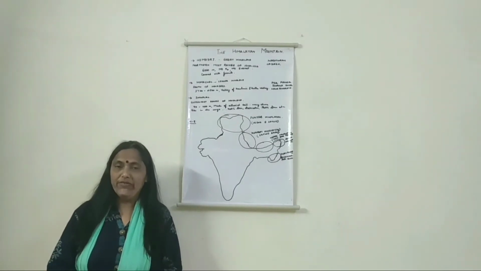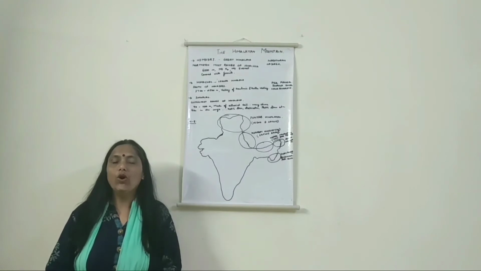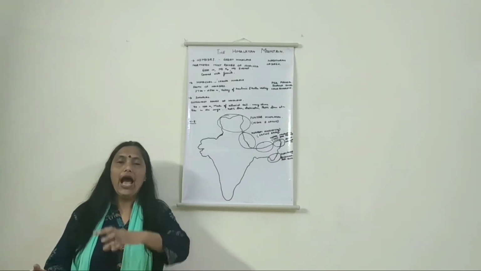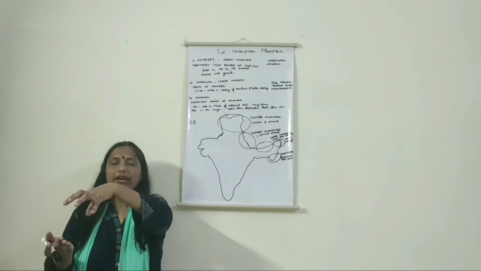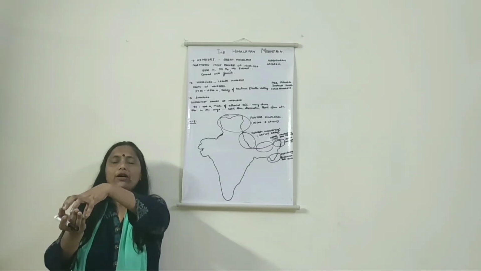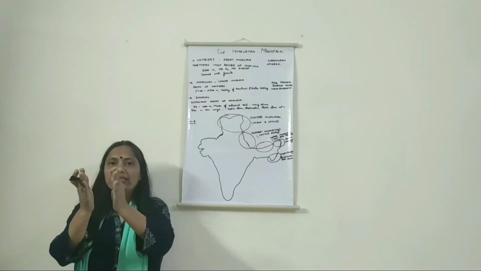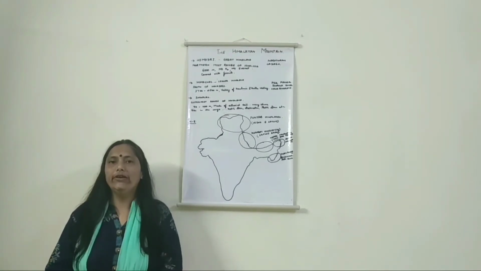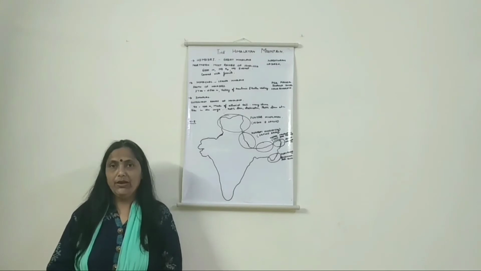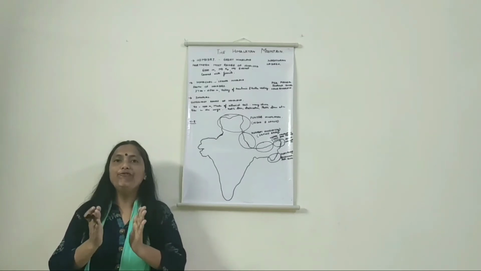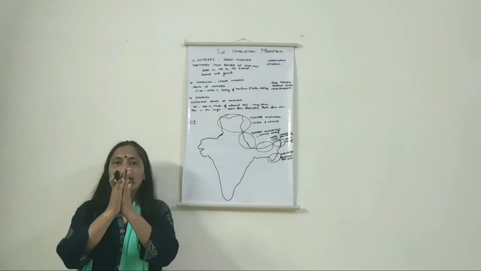I told you in my previous class that when the Indo-Australian plate drifted upwards and collided with the Eurasian plate, we find the rugged terrains, the folded terrains, which is the formation of the Himalayas. It is a recent phenomenon. It is a structurally folded mountain with rugged terrain.